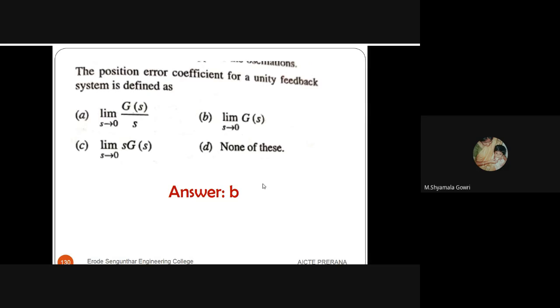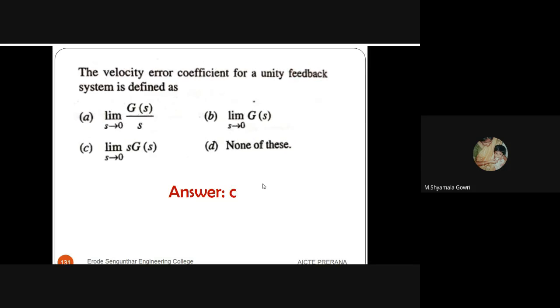The positional error coefficient of a unity feedback system is Kp. Kp is limit S tends to 0, G of S into H of S. Here the feedback is 1, so it is limit S tends to 0, G of S. Answer B is the right answer.